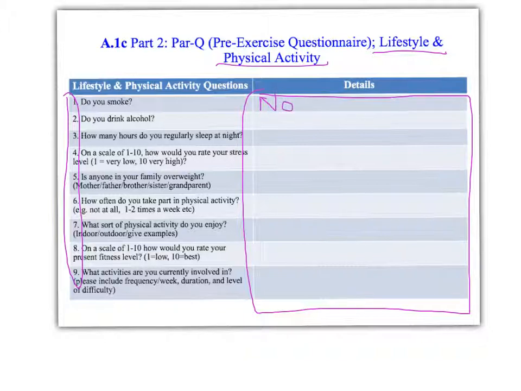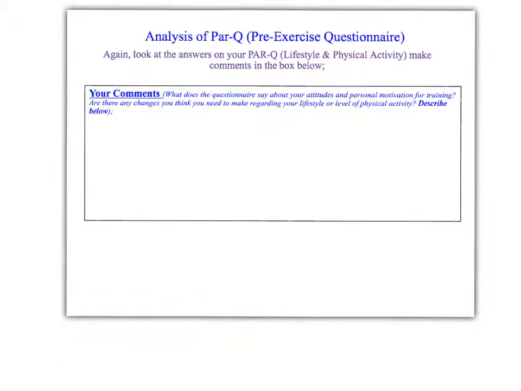No. Do you drink? No. However, if it's a yes, then you need to give details. Hopefully it won't be. Once you've done this slide, again, you're going to analyse it and give a summary on the next slide. So try and give as much information as possible to make this job easier. When you've done that, go to the next slide.